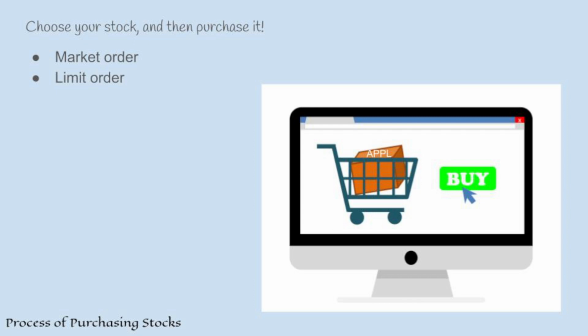Finally, you can choose the stock you want to buy. You can purchase it with a limit order or a market order, and by the way, these are just the two main types of orders. In a market order, you buy a stock as soon as possible at whatever the current best price is, so you don't have control over how much you pay for the stock. But with a limit order, you can set a maximum price you are willing to pay for the stock. Basically, you can choose how much you pay for the stock.